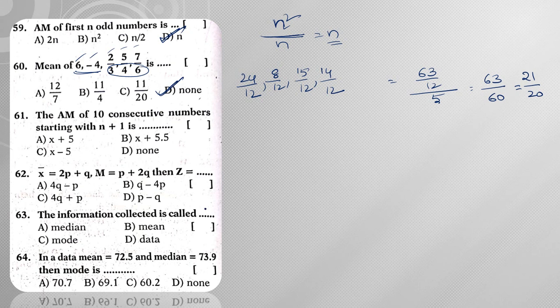Okay, the AM of 10 consecutive numbers starting with n plus 1 is, so it is not n plus 1, so it is x plus 1, right?